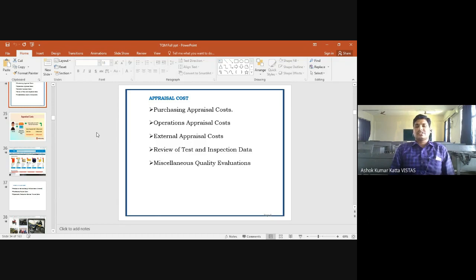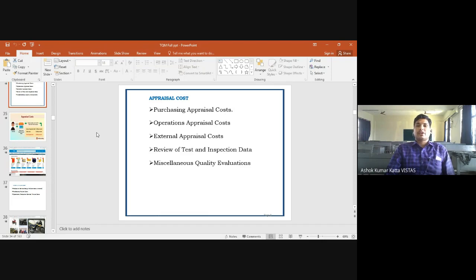Even though the cost was increasing, are we stopping purchasing? No, we are still continuing to purchase. So why are you purchasing even though the prices are very, very high? The important reason is that whatever additional expenditure you are spending, in relative proportion you are getting new features and additional facilities.